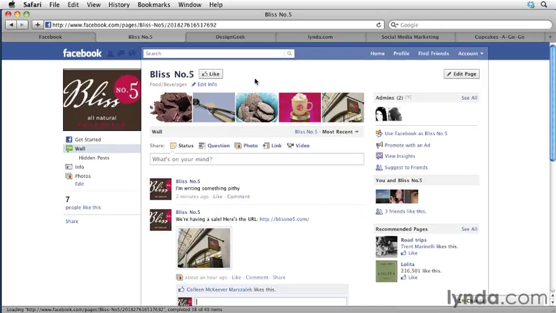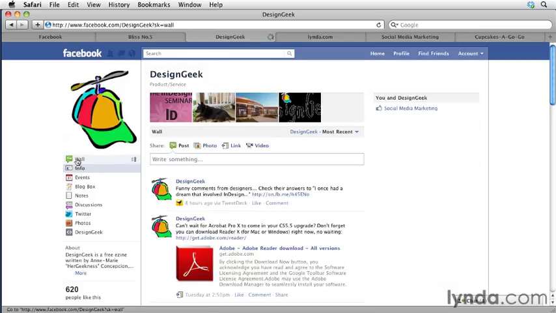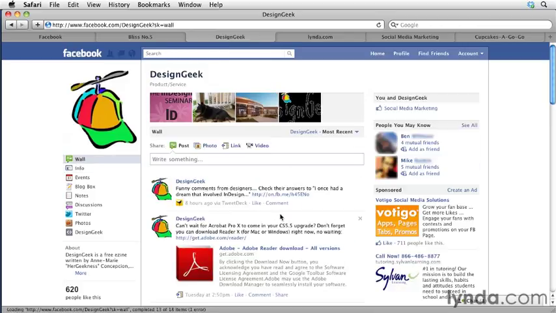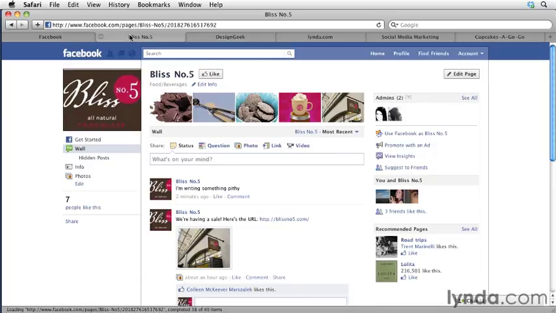Now, what happens when you go to another Facebook page? Like, let's say I go to Design Geek, and I'm going to go to Design Geek's wall. If I want to comment on something coming from Design Geek, it's going to come through as my personal account. So it's only when you're on one of your Facebook pages that what you write appears with this profile picture from that page. Except if you turn on this new option.